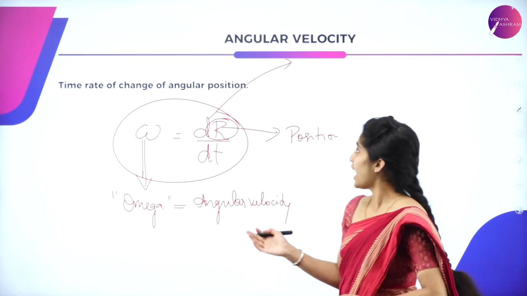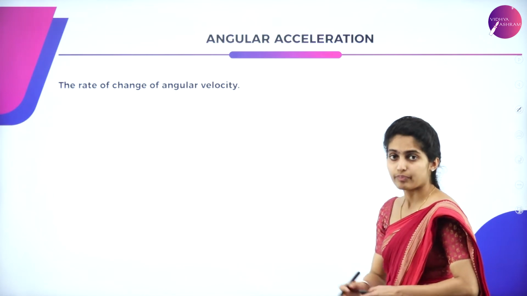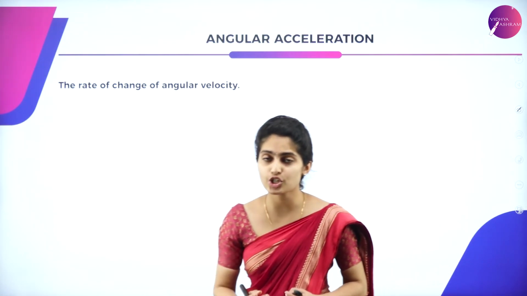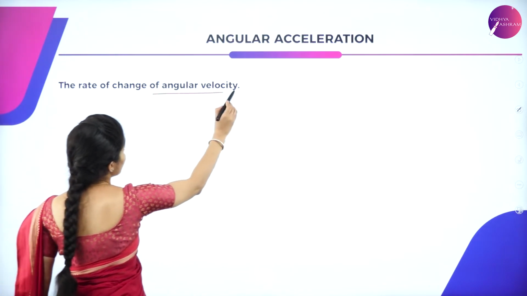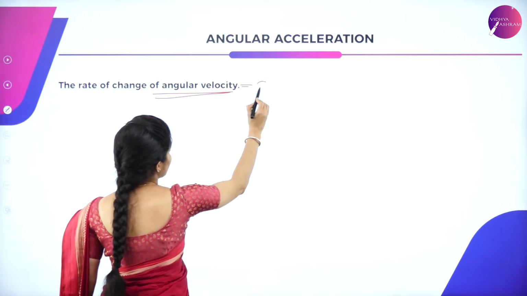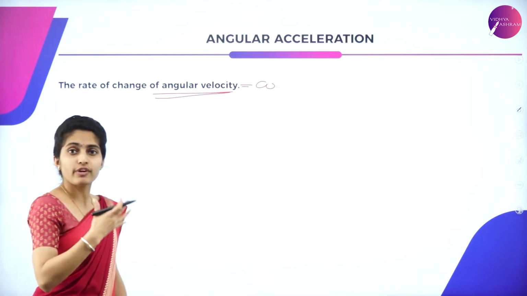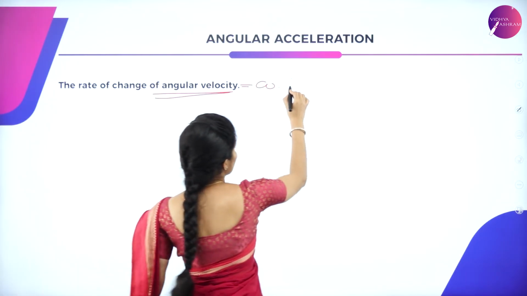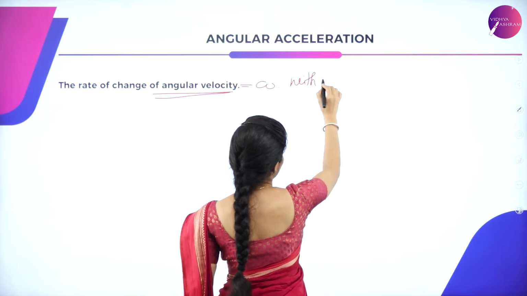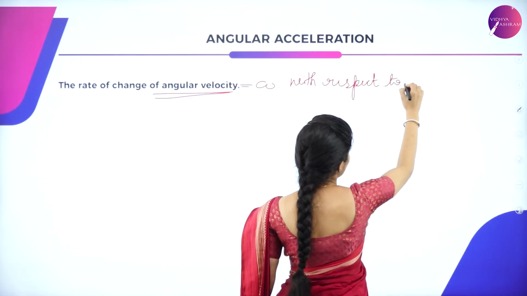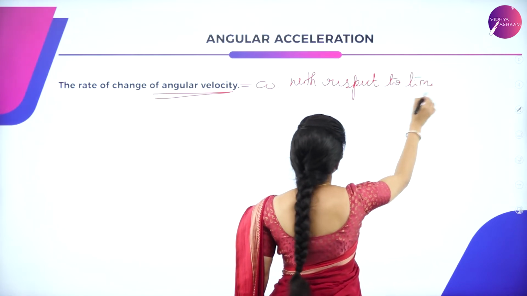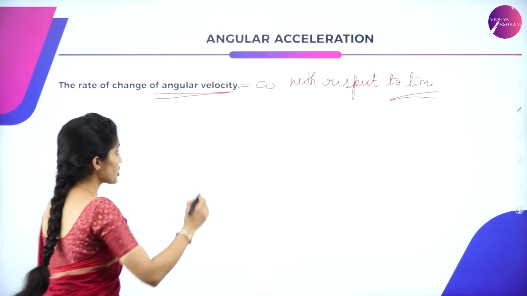Now coming to angular acceleration. So angular acceleration means the rate of change of the angular velocity, which is given as omega. Change of angular velocity with respect to time is said to be your angular acceleration.